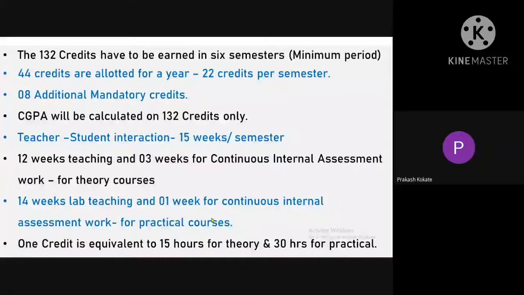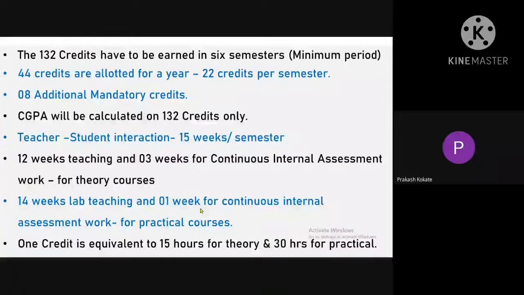Then we'll go for student teacher interaction. How much will it be? It will be of 15 weeks. Remember, per semester, 15 weeks. Among these 15 weeks, 12 weeks for teaching and 3 weeks for continuous internal assessment work for theory courses. 12 weeks in the sense 3 months for teaching and 3 weeks only for continuous assessment.